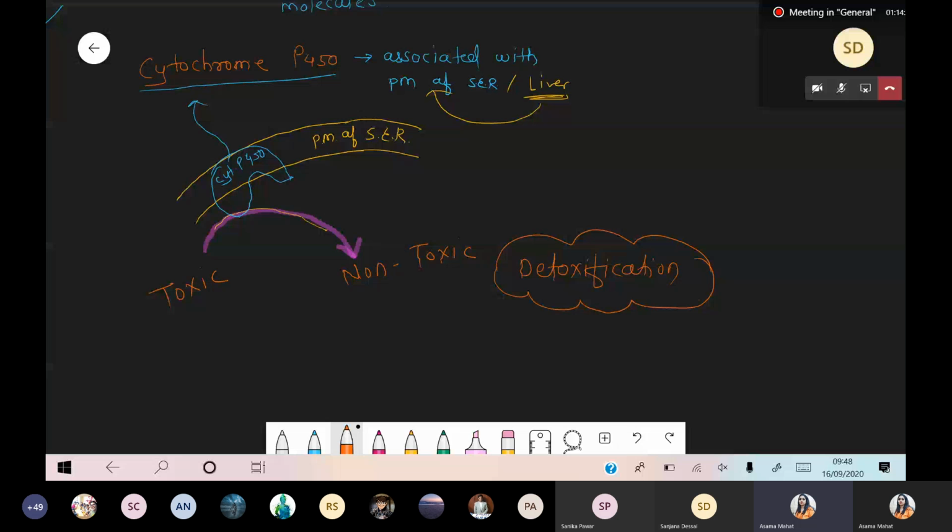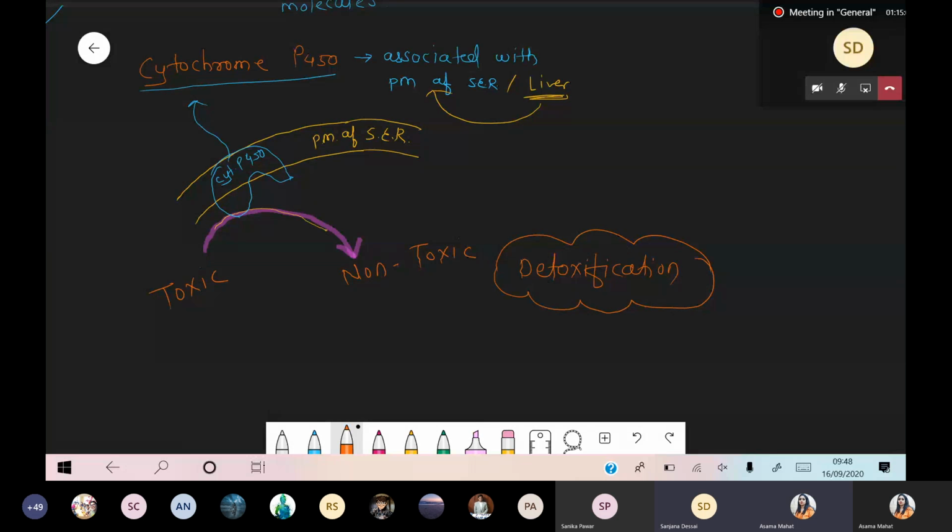What will its function be? Detoxification. What is the meaning of detoxification? If any toxic molecule is present in your body, for example it entered via food or via drugs, that toxic molecule should be converted into non-toxic. And how is this possible? This is done with the help of the enzyme cytochrome P450, which converts toxic into non-toxic. Simply, this process is called detoxification.